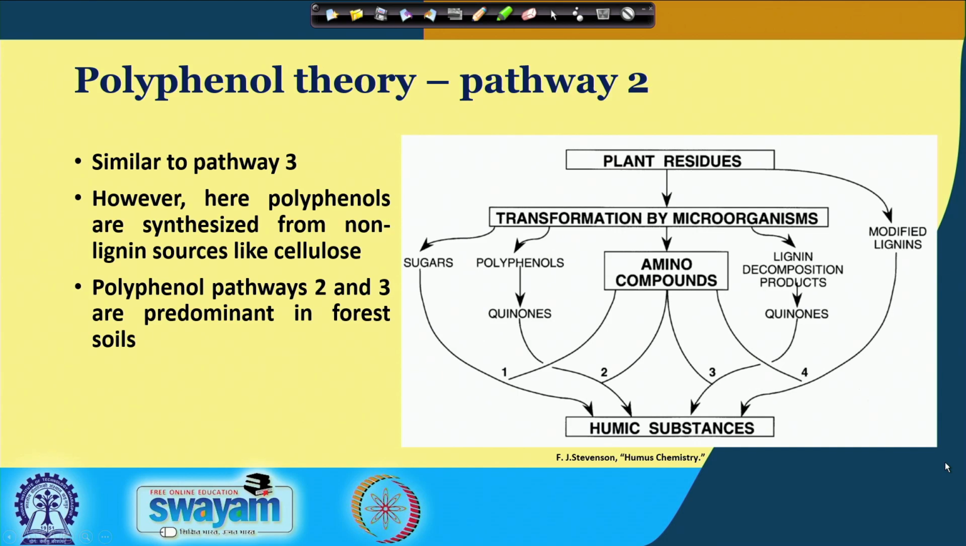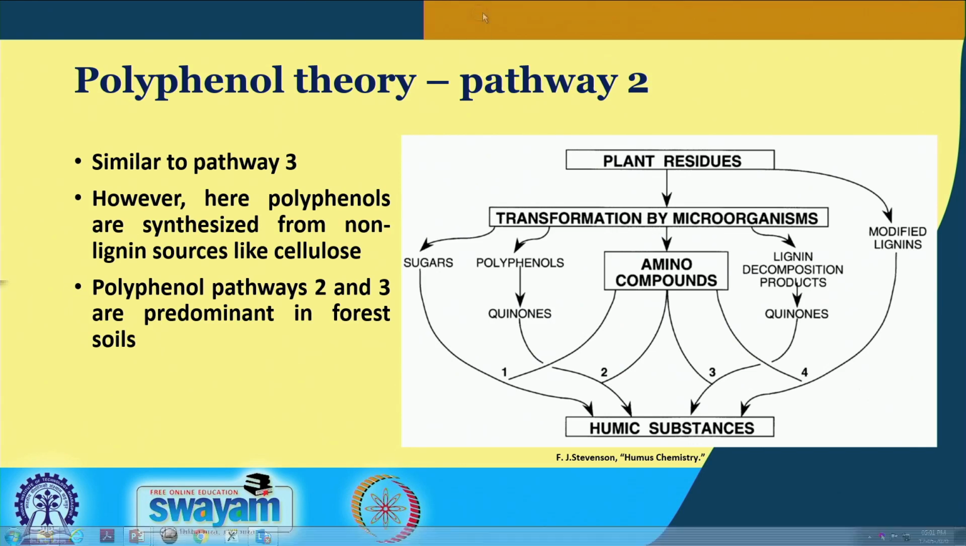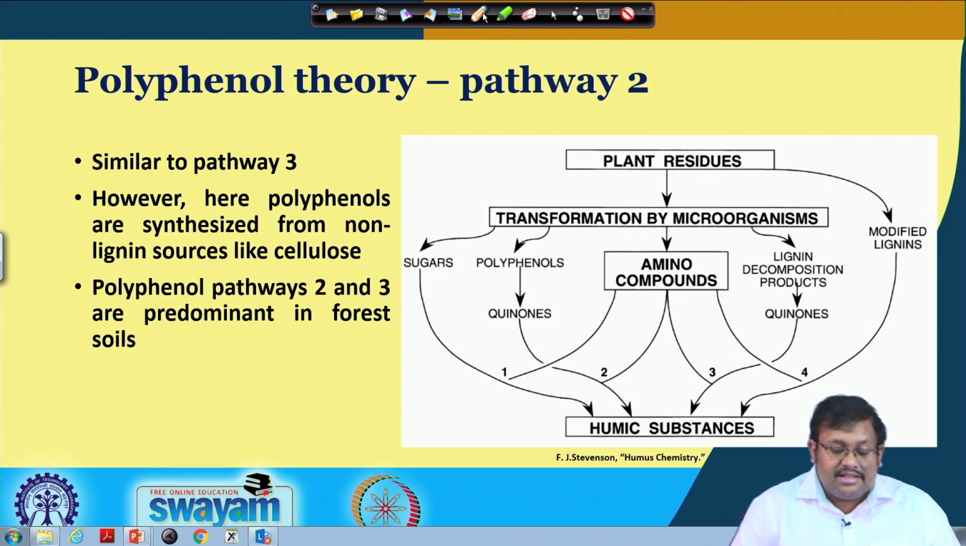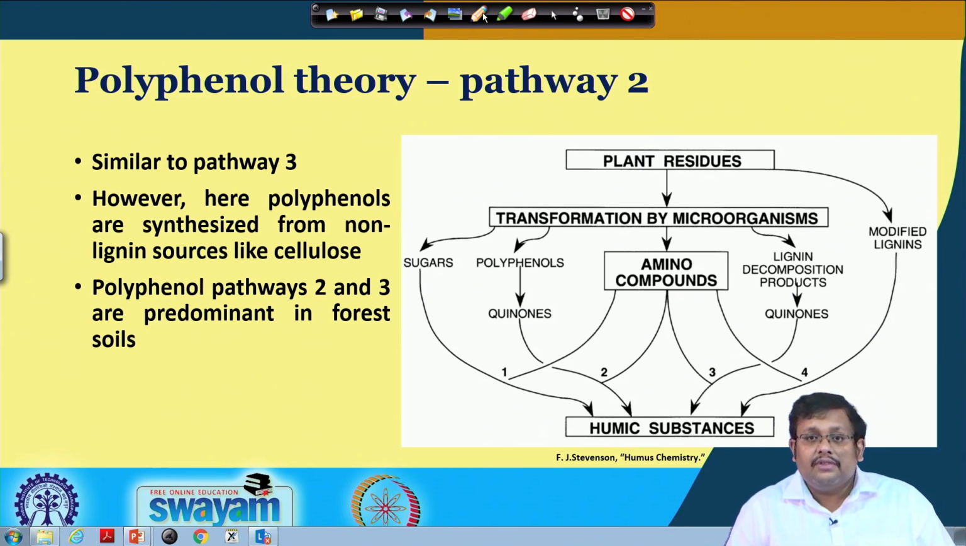Now, what is the difference between pathway 3 and pathway 2? Pathway 2 is also similar to pathway 3, however, here the polyphenols are synthesized from non-lignin sources like cellulose. We have seen that according to pathway 3, the polyphenols are synthesized from the degradation of lignin compounds. However, according to pathway 2, the polyphenols are synthesized from non-lignin sources like cellulose. It will be more clear when we see the next slide. Polyphenol pathways 2 and 3 are predominant basically in forest soils.